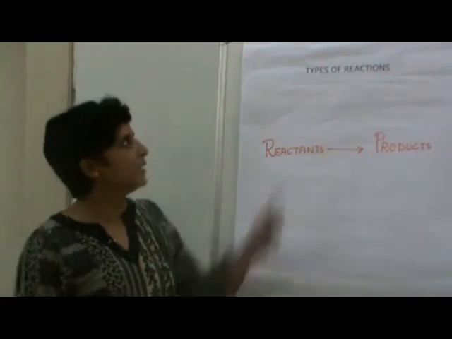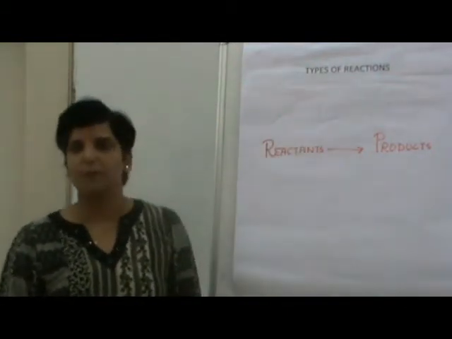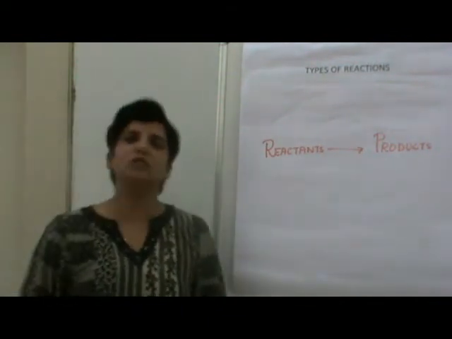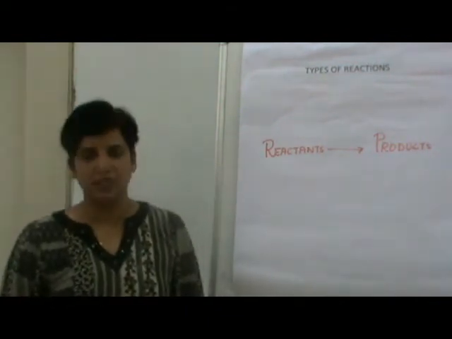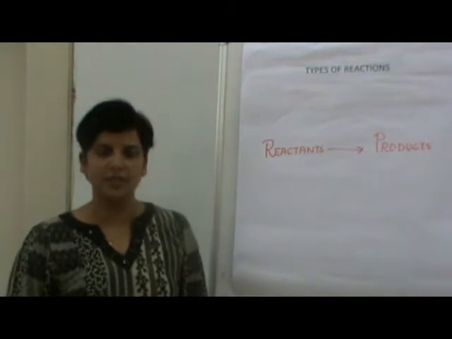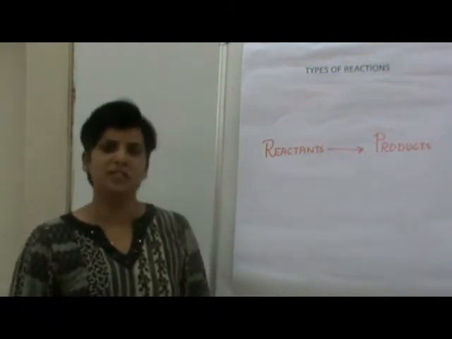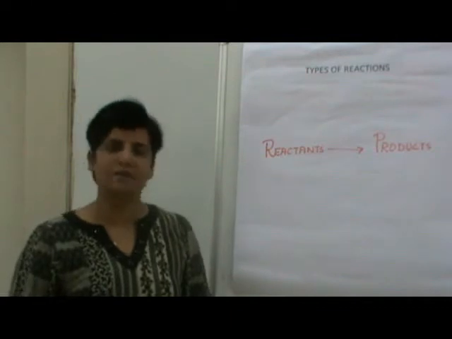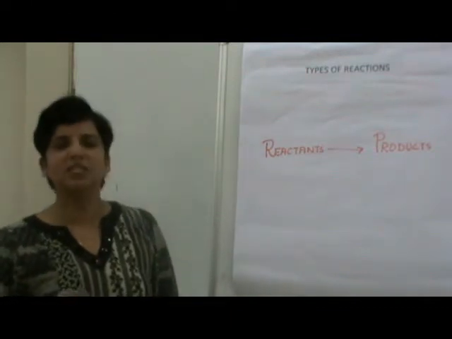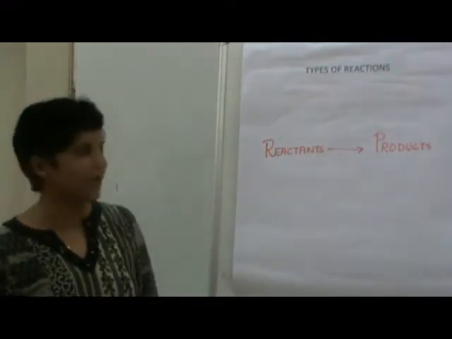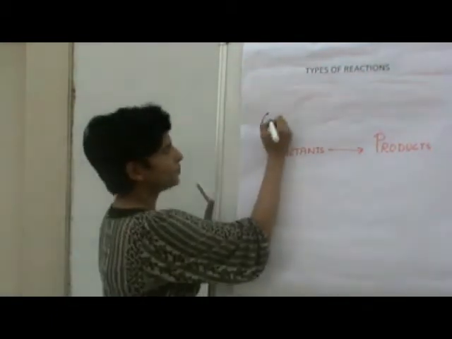Today's topic is types of reactions. Before we start the topic, let us know what a chemical change is. A chemical change is a change in which a new substance is being formed. It is a permanent change and usually an irreversible change. A chemical change can be represented by a chemical reaction.